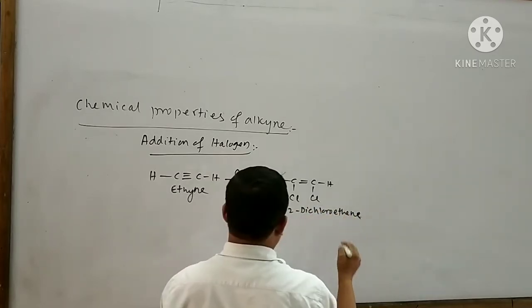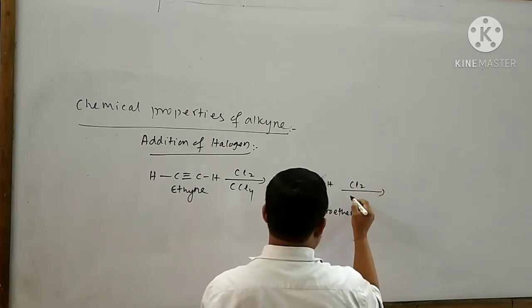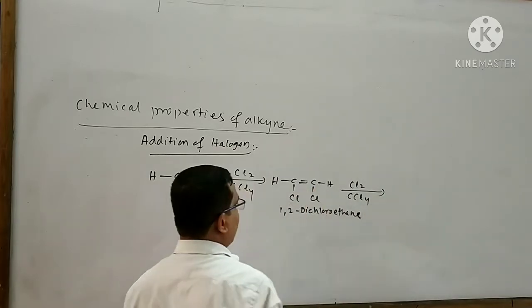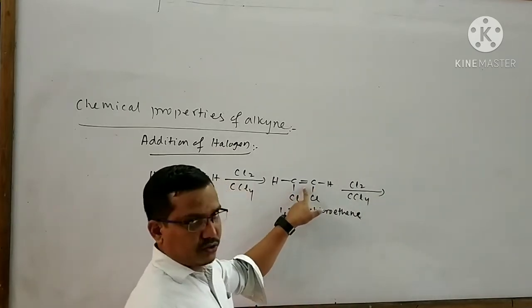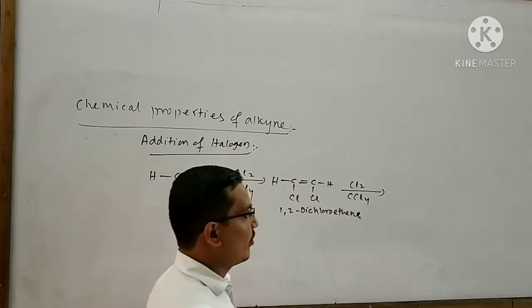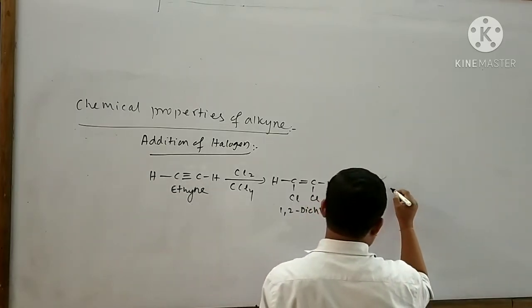1,2-dichloroethene. Again, when 1,2-dichloroethene is subjected to reaction with chlorine in the presence of CCl4, then what will happen? This pi bond breaks and two chlorine atoms will attach with these two carbon atoms. I can write the product like this.